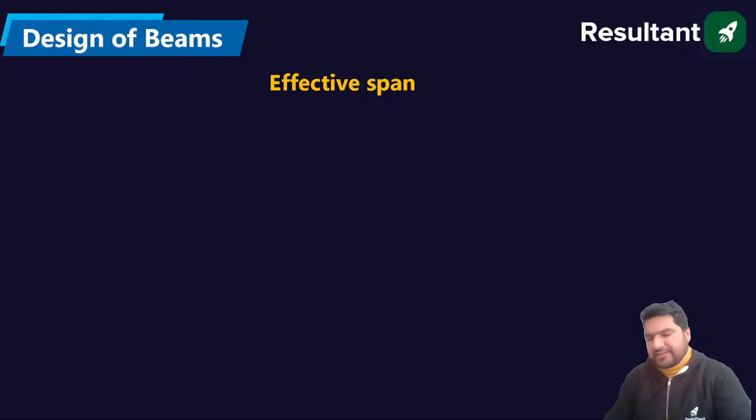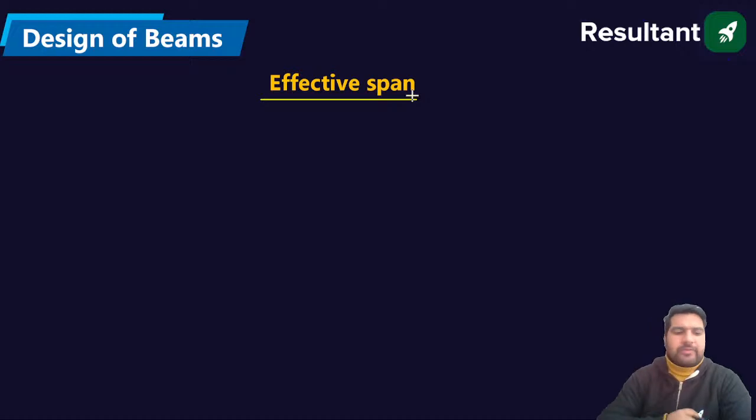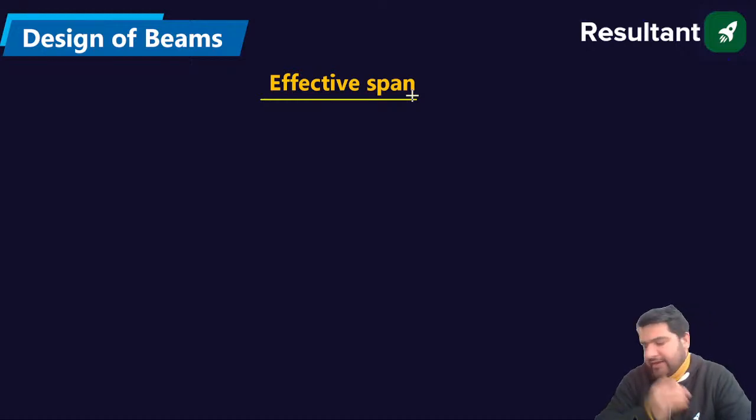So first we'll be discussing what is the effective span. What is the effective span for the beam? If I define the effective span, it's a portion of the beam that effectively participates in the bending. Absolutely correct. It is the portion of the beam which takes part in the bending.